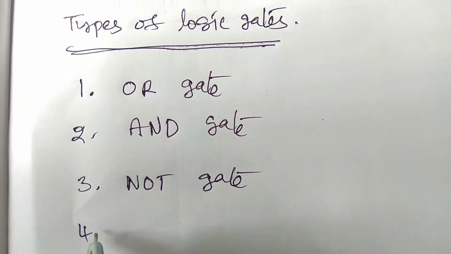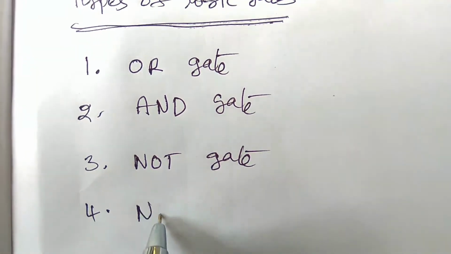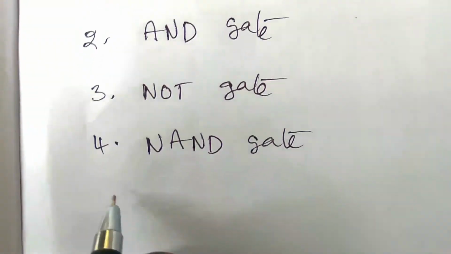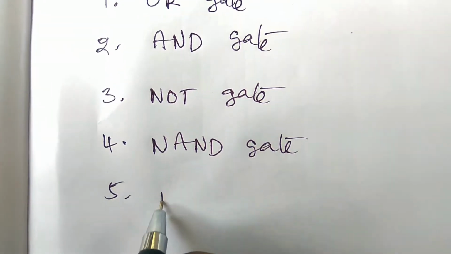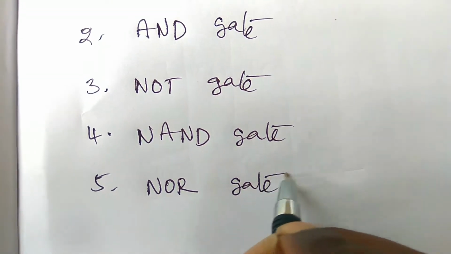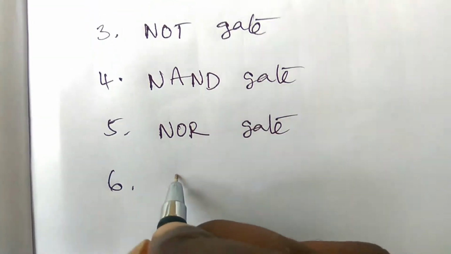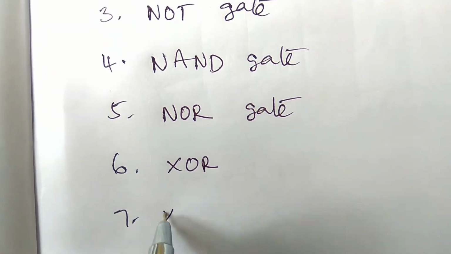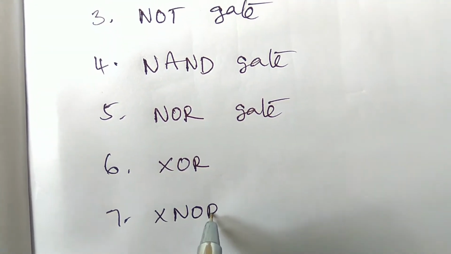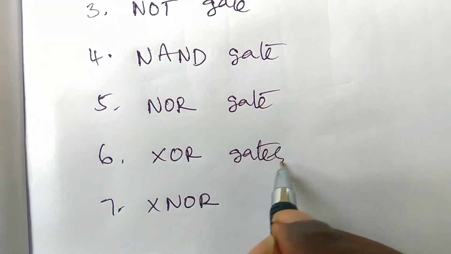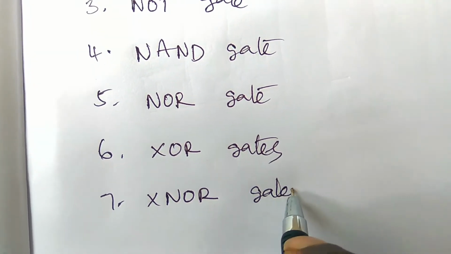Fourth one is the NAND gate. Fifth one is the NOR gate. The sixth one is the XOR gate, and the seventh one is the XNOR gate. So these are the different types of gates available.